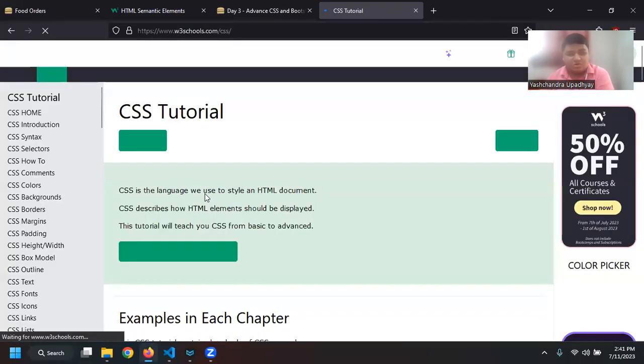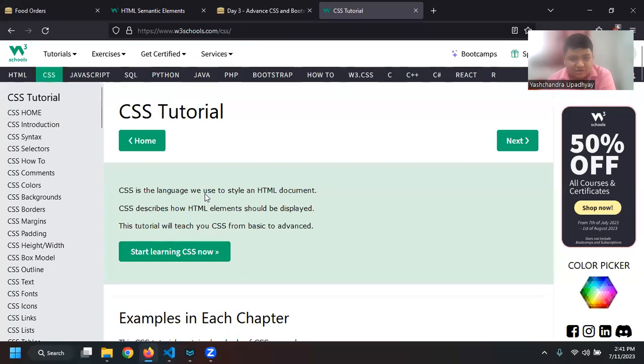Okay, so I don't think anyone has any kind of doubt. So good. So now we'll move on to the basic CSS things.